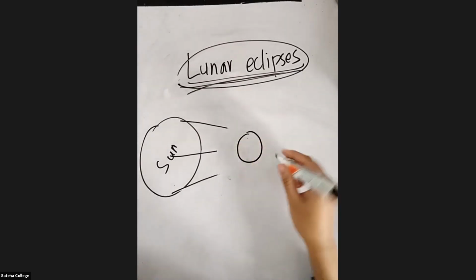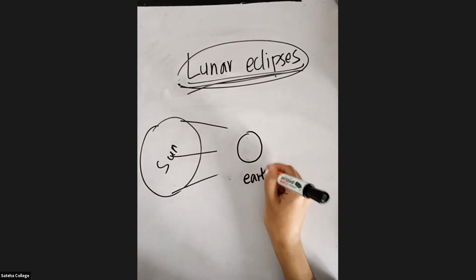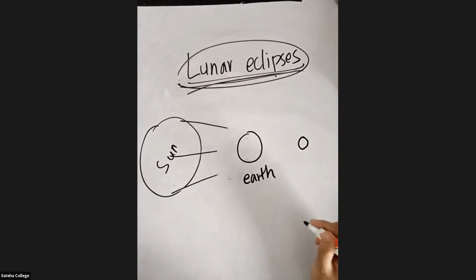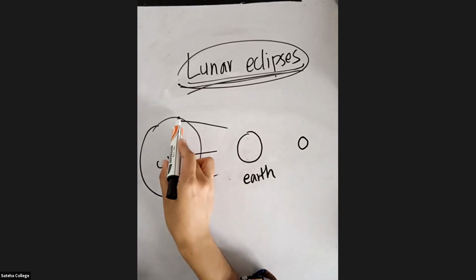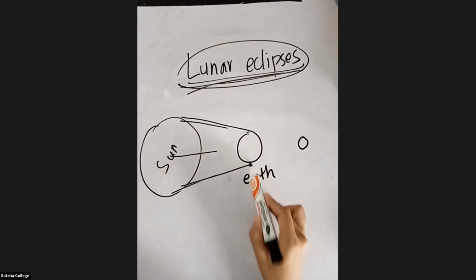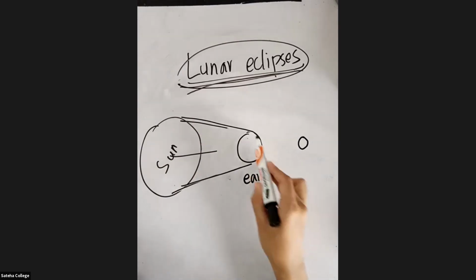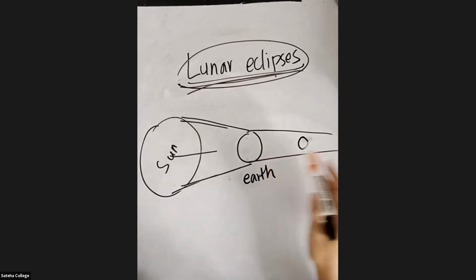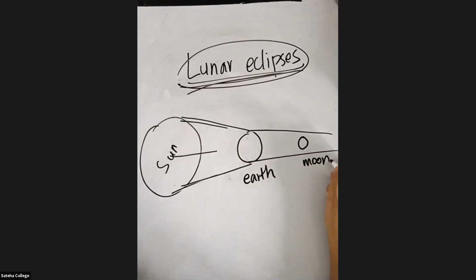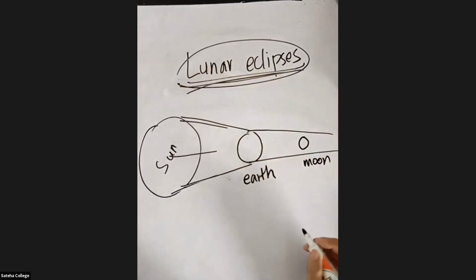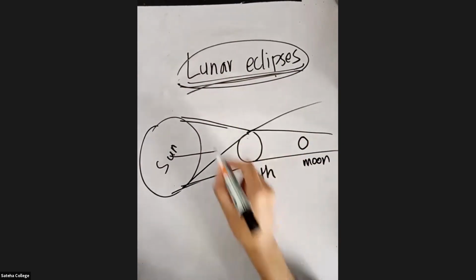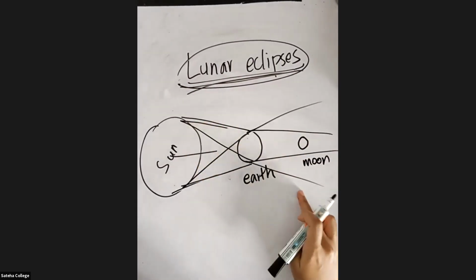Lunar eclipse means when the earth, this is the earth, when the earth is in between the sun and the moon, the shadow of the earth is going to fall on the moon. That you call a lunar eclipse.